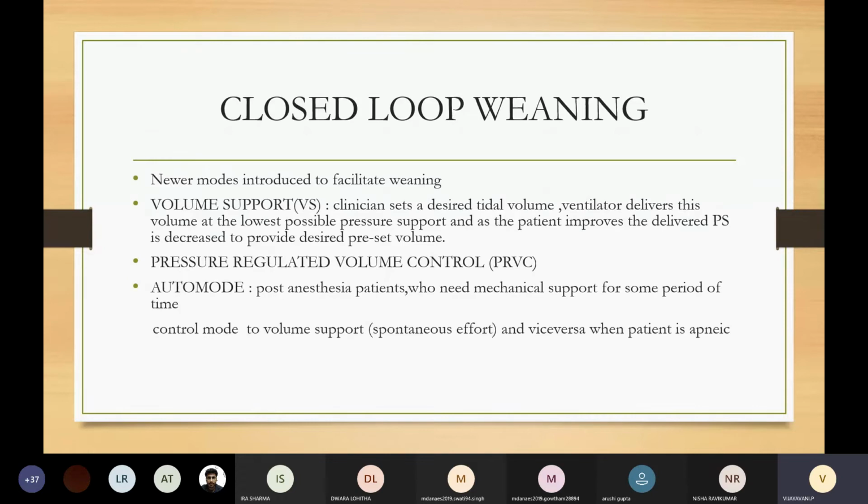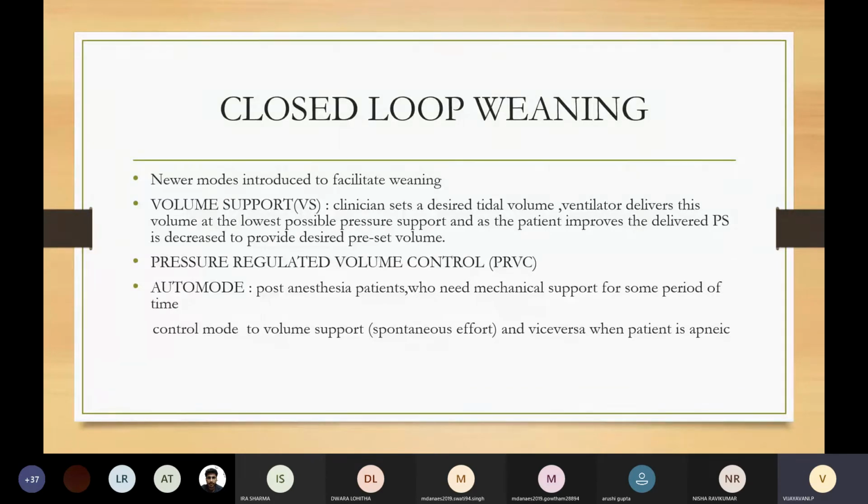Now coming to closed loop weaning. What is closed loop weaning? It is a system where the measured output has an effect upon the input quantity in such a manner as to maintain a desired output. Here the loop becomes closed by introducing some sensors, feedback pathways and comparators.